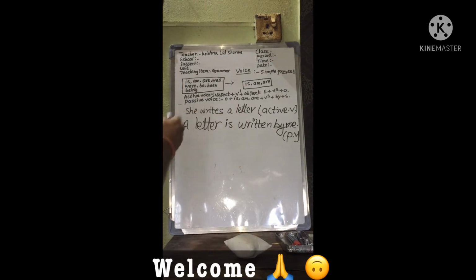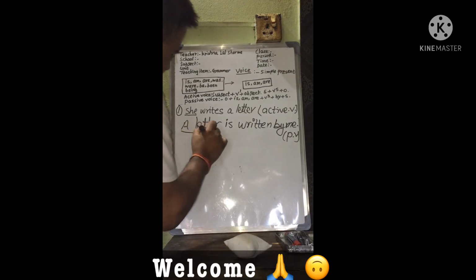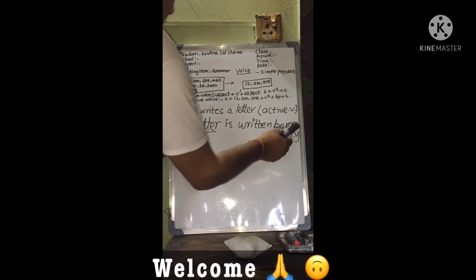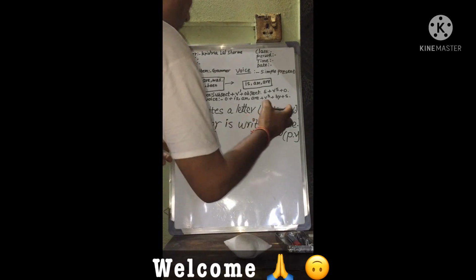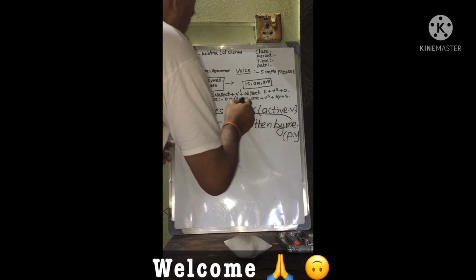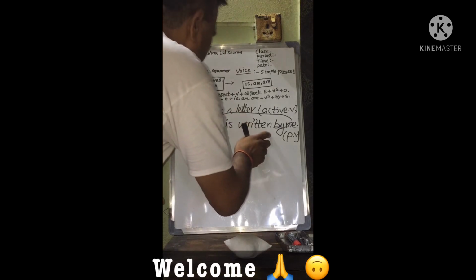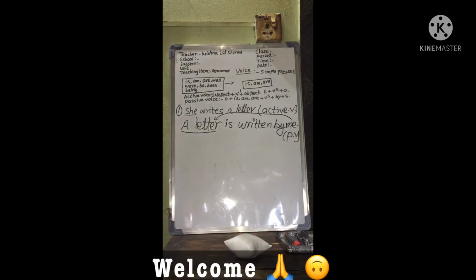In the first sentence, the subject she is active in the work. In the second sentence, a letter does not act, it is acted upon by the object. Is written is the verb of the passive voice.